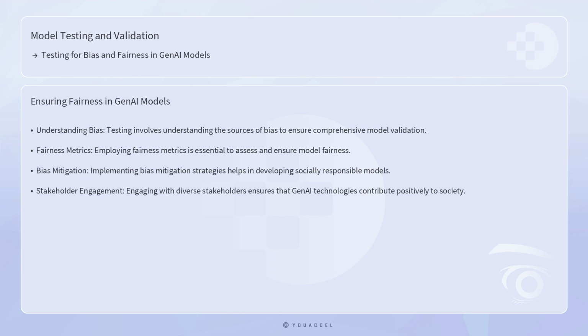In conclusion, testing for bias and fairness in GenAI models is an essential component of model testing and validation. It involves a comprehensive approach that includes understanding the sources of bias, employing fairness metrics, implementing bias mitigation strategies, and engaging with diverse stakeholders. By rigorously testing for and addressing bias, we can develop GenAI models that are not only technically advanced, but also socially responsible, ensuring that these powerful technologies contribute positively to society.